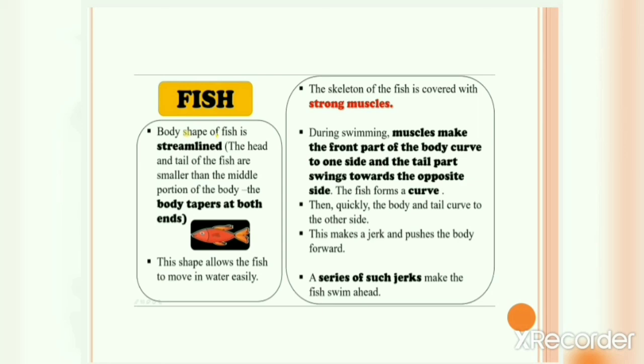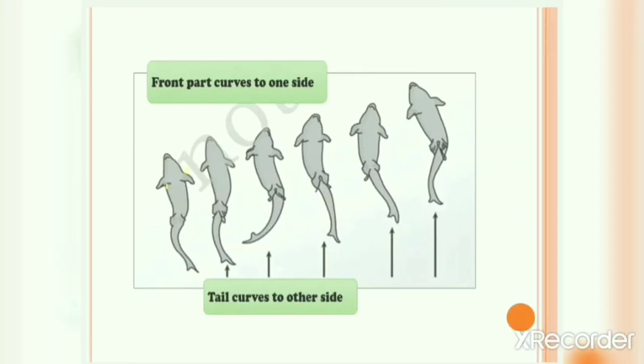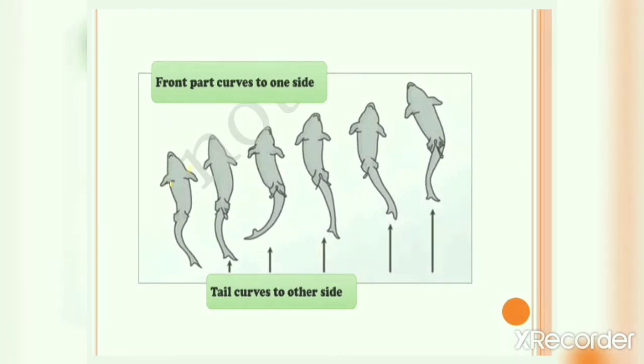As you can see, first the front part of the fish curves to one side and the tail curves to the other side in this direction, right? Now, quickly this part will curve to this direction and this part will curve to this direction, and this creates a jerk, and with the help of this series of jerks, the fish moves forward. The fish can swim, okay? Front part in one direction and the tail part in the other direction.